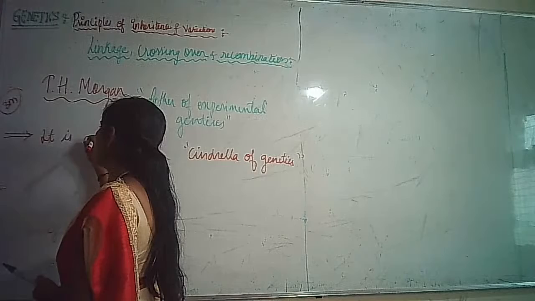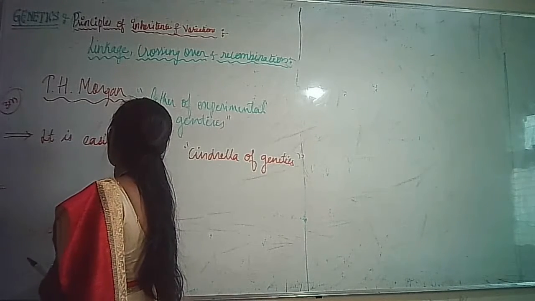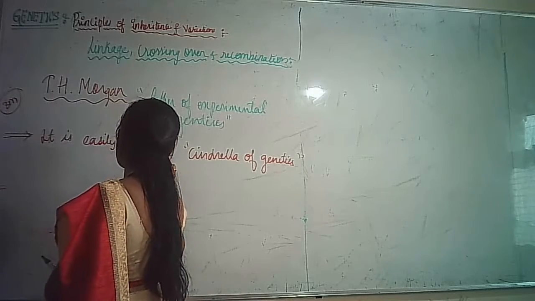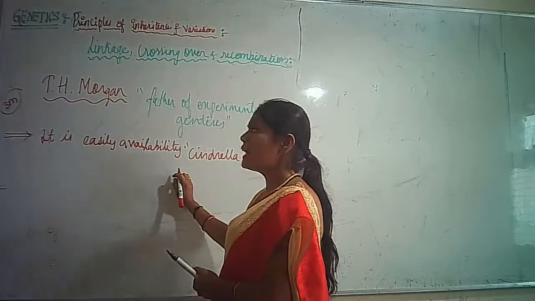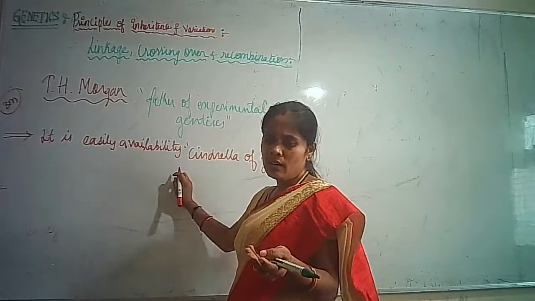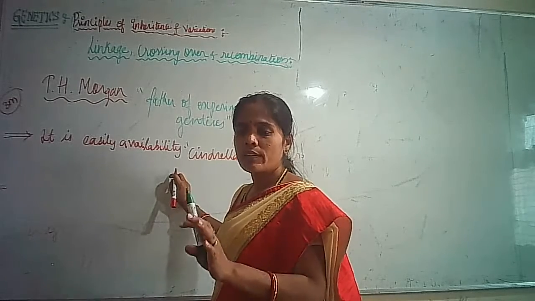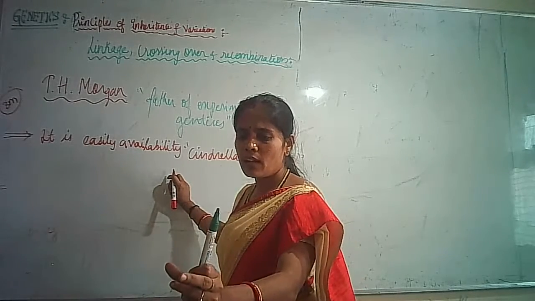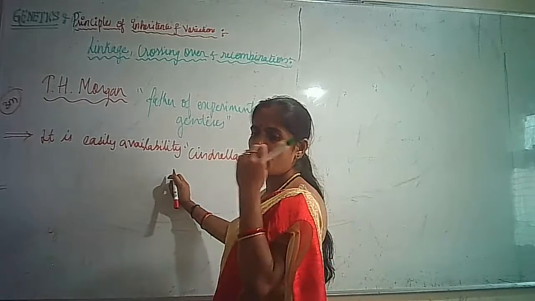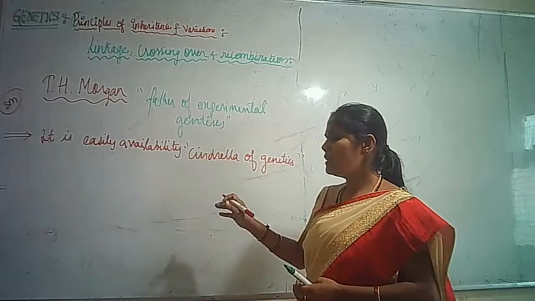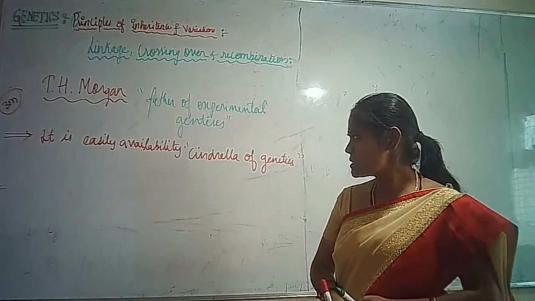First, easy availability. The first reason is availability. We can easily get this fruit fly on a synthetic medium. We can prepare it and keep it in the lab, or else we can keep a banana, and after some time, when the banana gets overripe, we can find flies appearing near it. Isn't it?